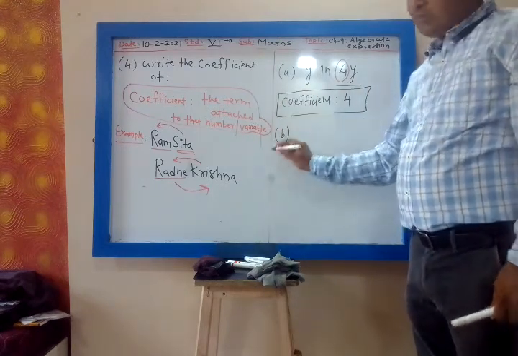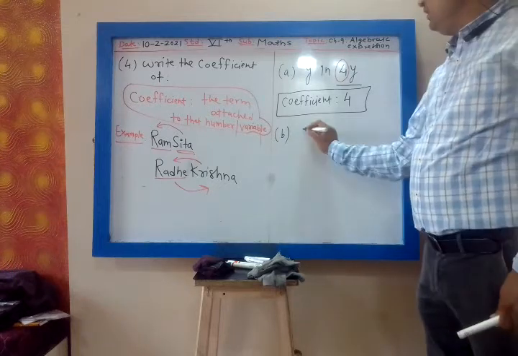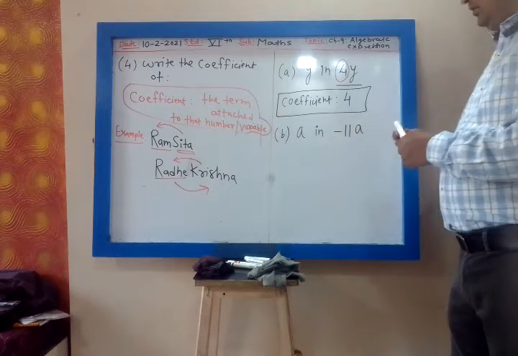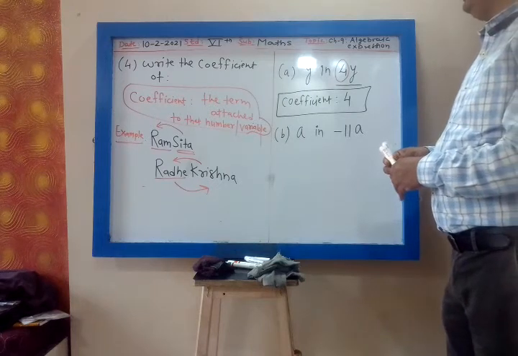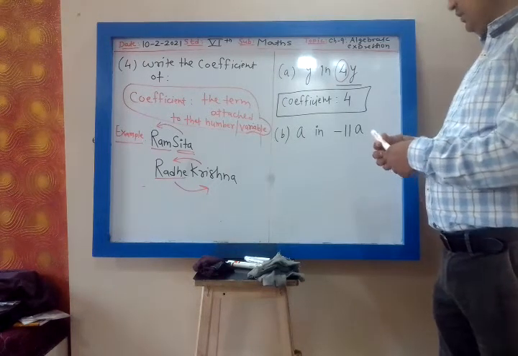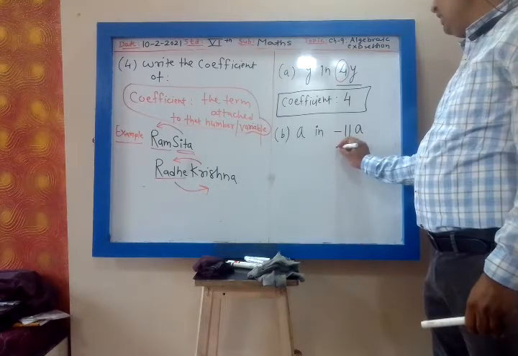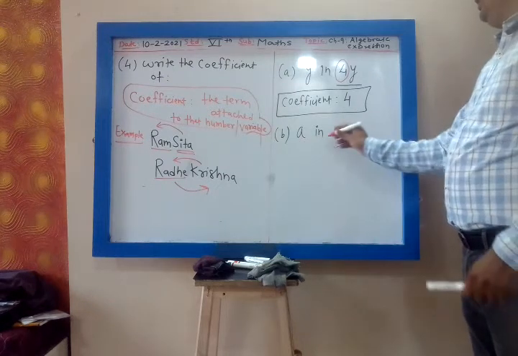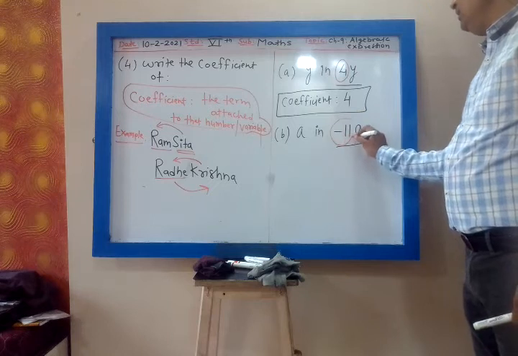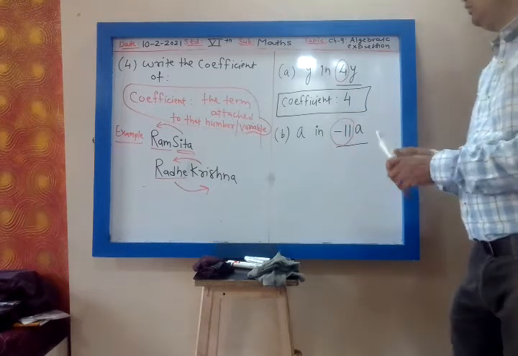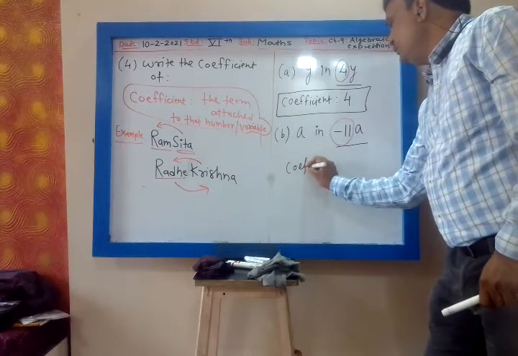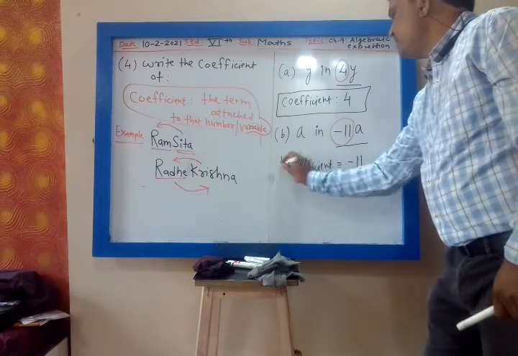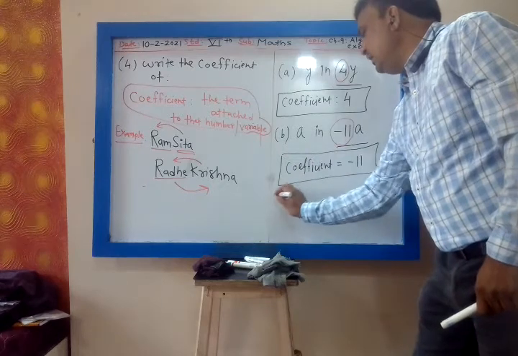B, the coefficient of A in minus 11A. Variable, variable. The coefficient of A, not 11. You have to take the sign also, my dear. So what is the coefficient of A in minus 11A? Minus 11. The term attached with A, minus 11. So coefficient is minus 11. Coefficient means the term attached to that number or variable. You have to take the sign also.